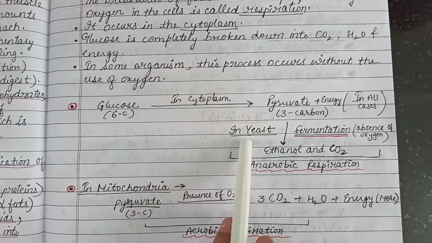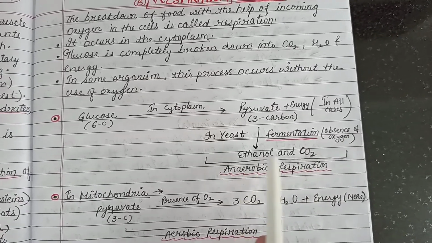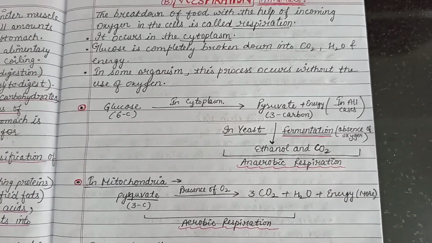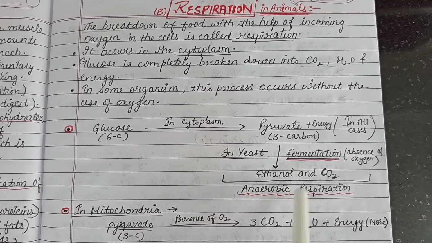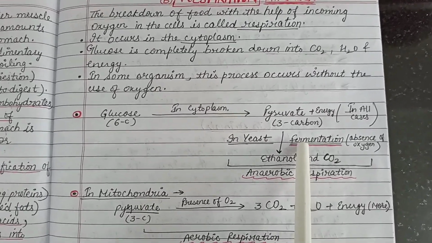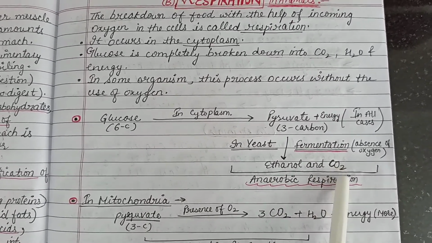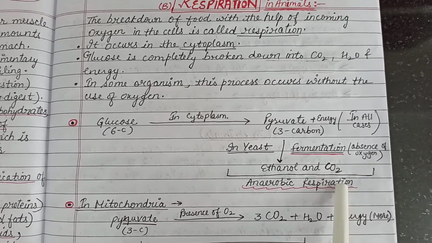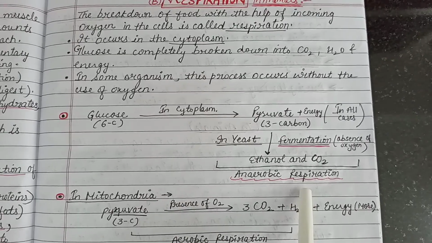In yeast, which is a unicellular fungus, respiration takes place in the absence of oxygen. This process is called fermentation. During fermentation, in the absence of oxygen, ethanol and carbon dioxide are produced, right? Ethanol and carbon dioxide are the products of this anaerobic respiration, right?